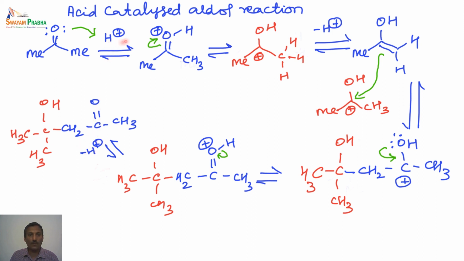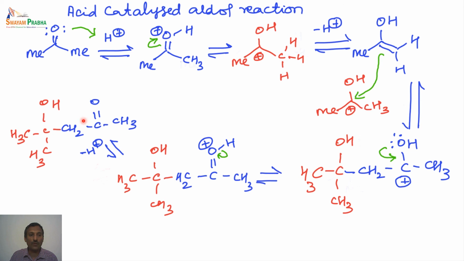So what is the first step? In the initial step, it is the addition of the H plus, and in the last step, it is the loss of the H plus. So this is basically called an acid catalyzed reaction, because whatever is consumed in the first step is liberated in the last step. So that is why this is a catalytic reaction, and this is initiated by the proton. So this is what is called the acid catalyzed aldol condensation.